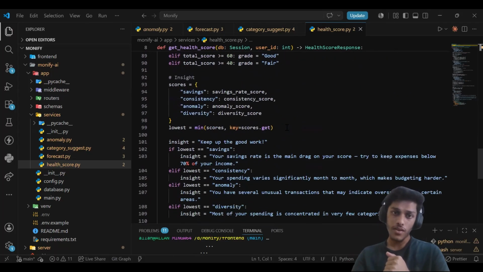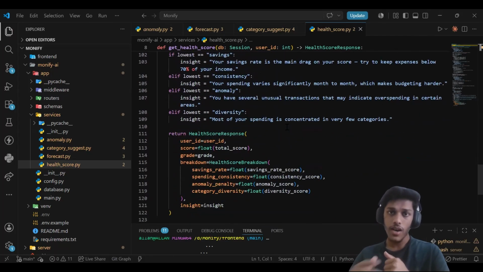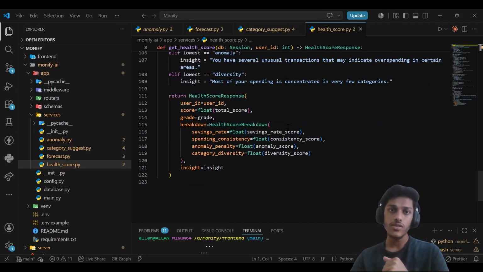For the category diversity, it counts the distinct number of categories that you have spent on in the last 3 months. The higher the number of categories, the more score you will get, and vice versa. So the total score is a sum of all these four scores.